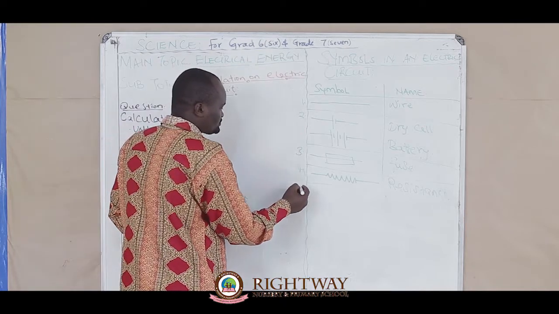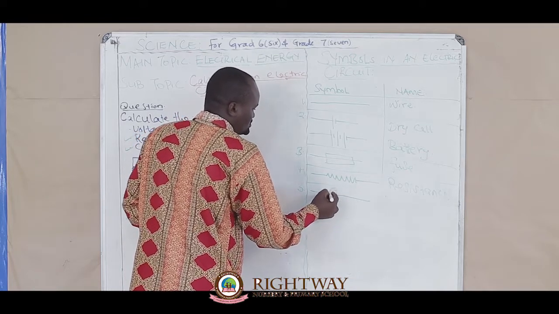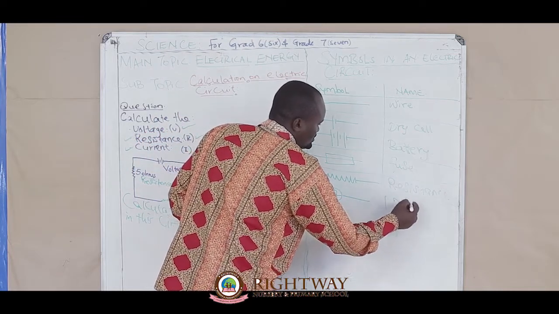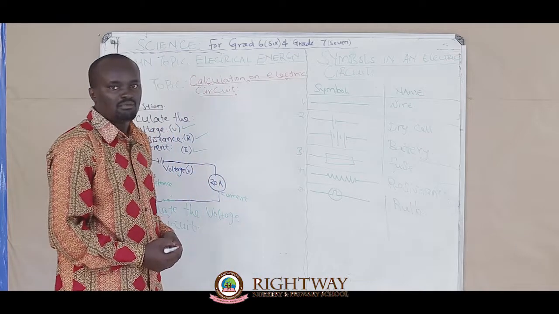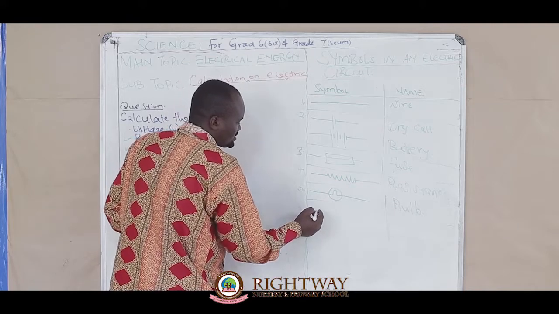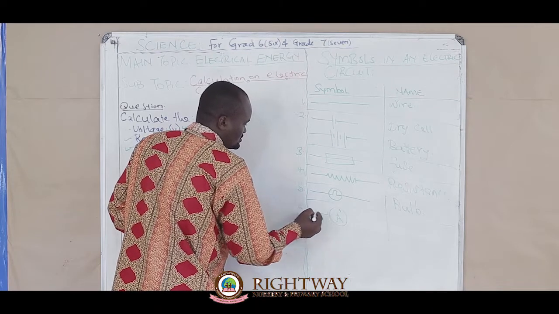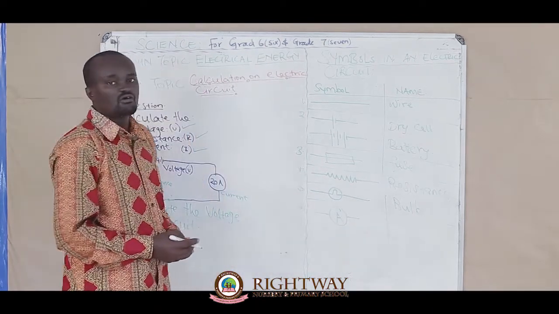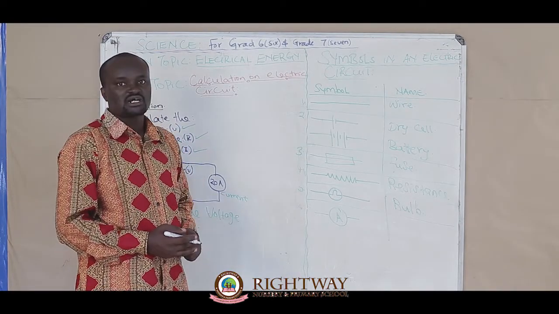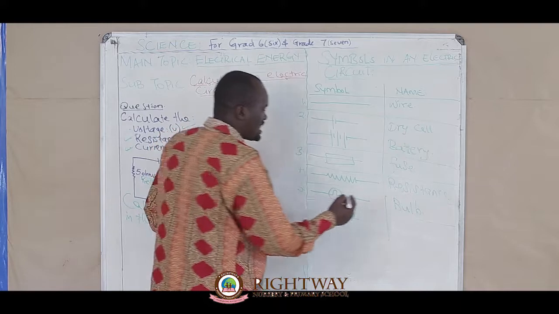Number 5, we can mention this one here. This one is a bulb. But we have another one here. When you see number 6, something like this, that is a symbol of an instrument known as an ammeter, an instrument used to measure current. An ammeter.